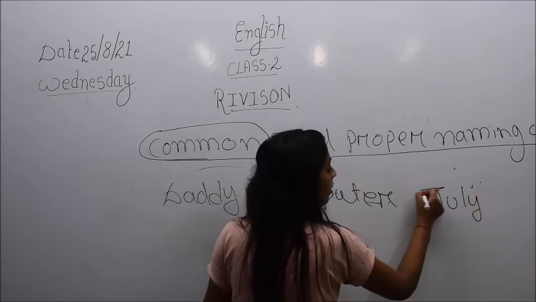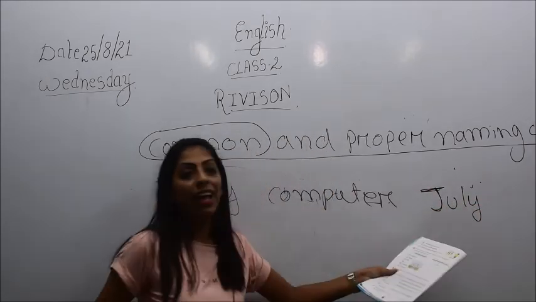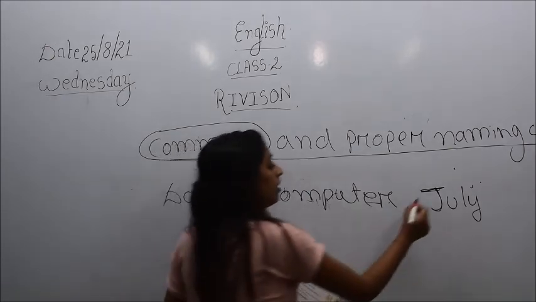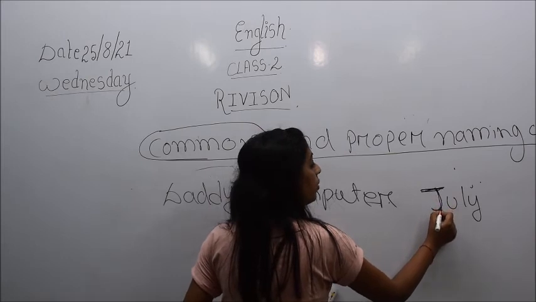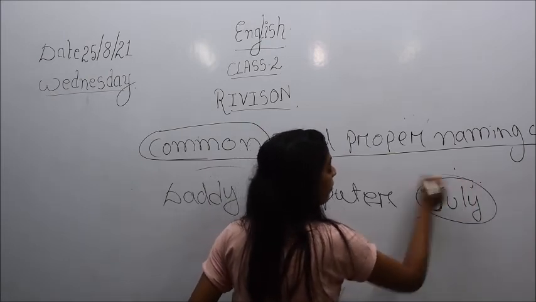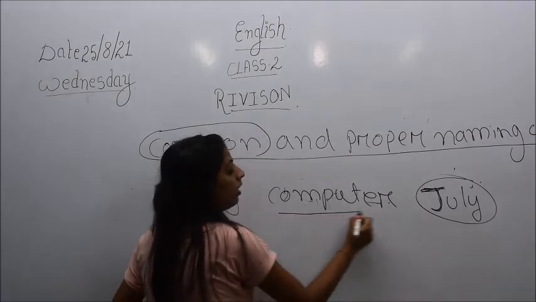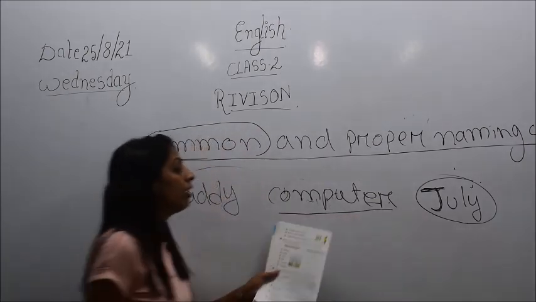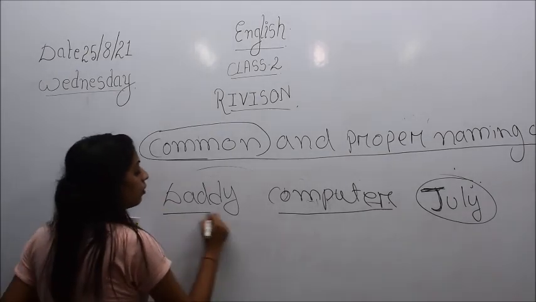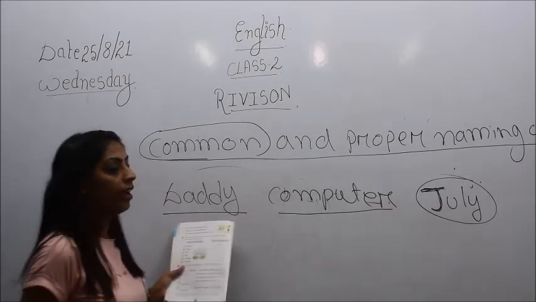So children, you see this July is the name of the month of a year, right? And since in this word July, J is written in a capital letter, it is a proper noun and you have to circle it. Computer is a thing, it comes under common noun, so you have to underline it. And daddy is also a common noun, so you also have to underline it.